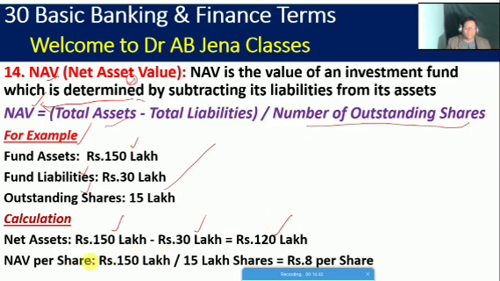So NAV per share, how much is it? Friends, it's 120 lakh rupees divided by 50 lakh shares. So that is rupees 8 per share. So NAV is how much? It's 8 rupees. So friends, here it's not 150, it's 120.